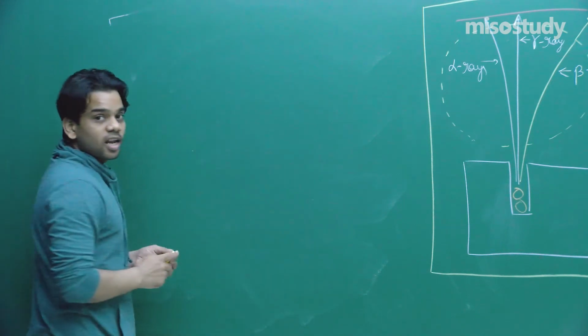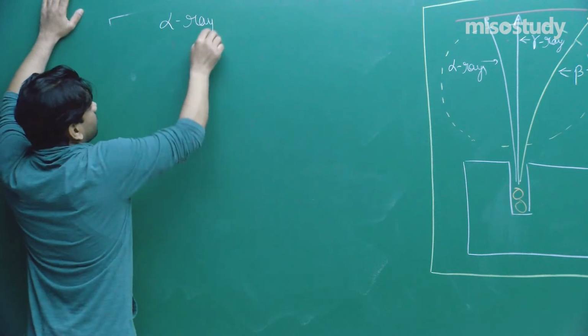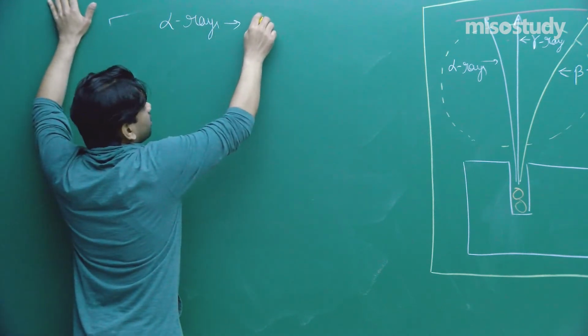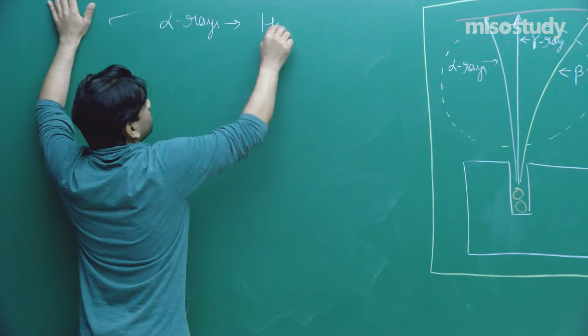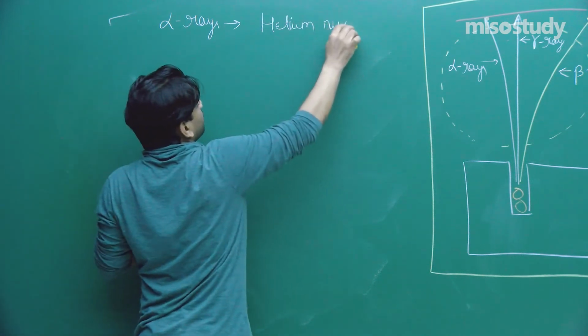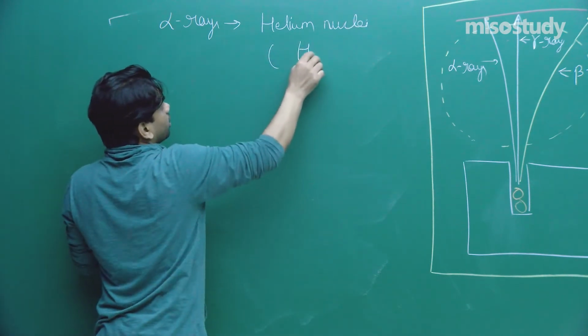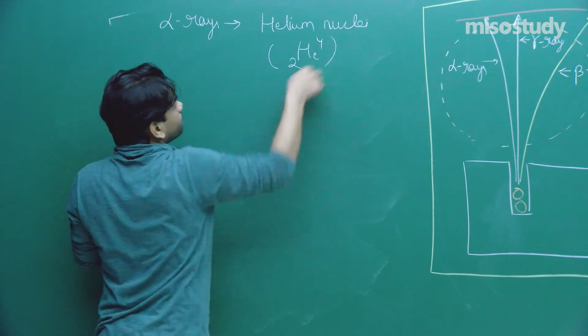First of all, what are these alpha rays, beta rays, and gamma rays? Alpha rays are doubly charged helium nuclei. Already we know that helium nuclei can be represented as 4He2.